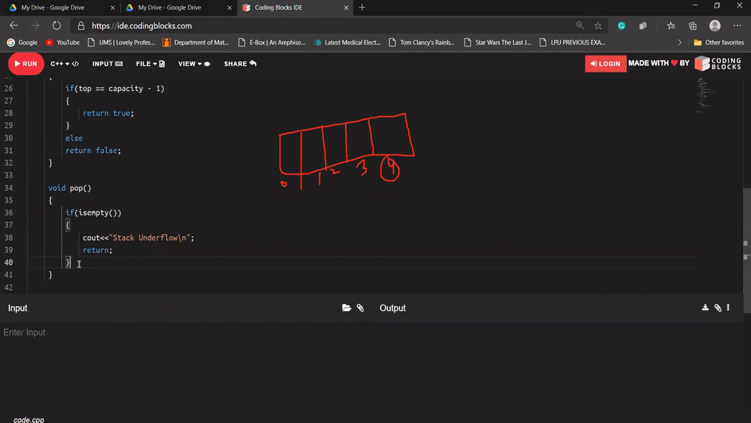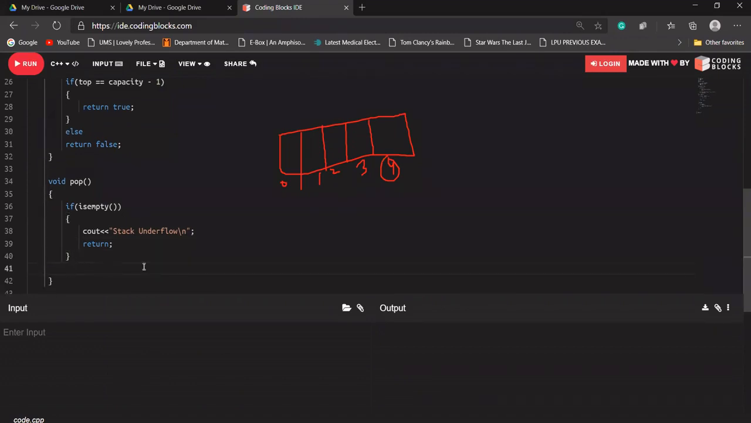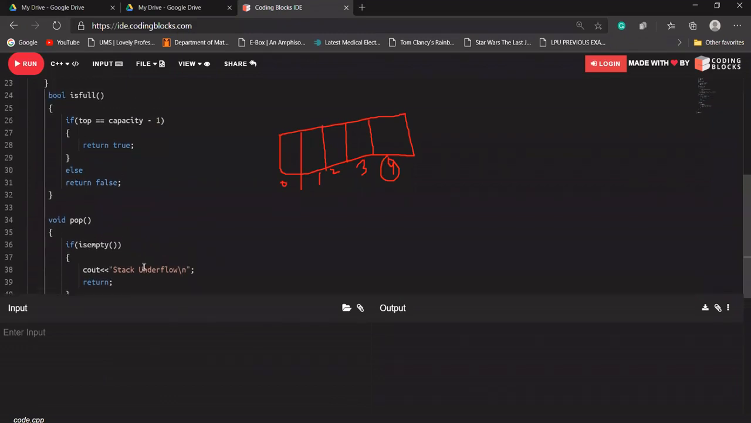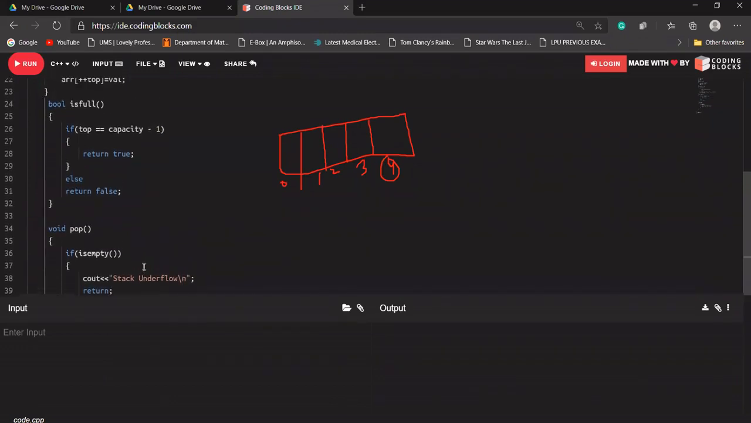Ashish is asking whether bool is a void function. Ashish, I didn't quite get what you are asking. Bool is not a void function. Bool is just a return type, a data type in C++. Bool is a data type that can have the value true or false.